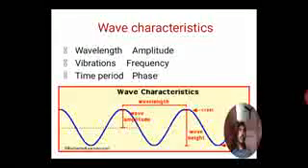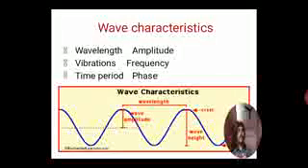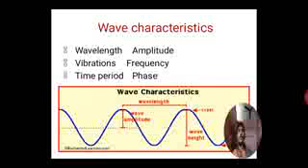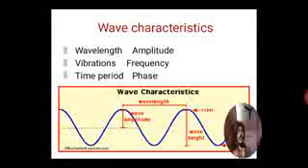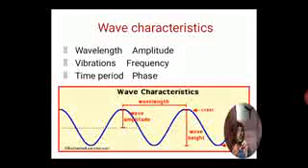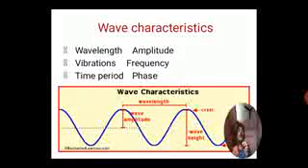Phase is the last part. The phase is simply the displacement of the particle at that instant, the vibration of the particle. It is the ratio of the displacement of the particle from its mean position at a certain instant, divided by the amplitude of that particle in that wave medium.